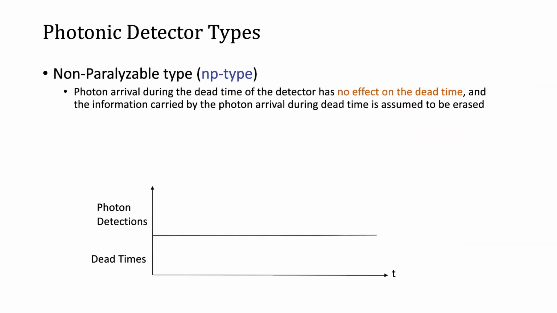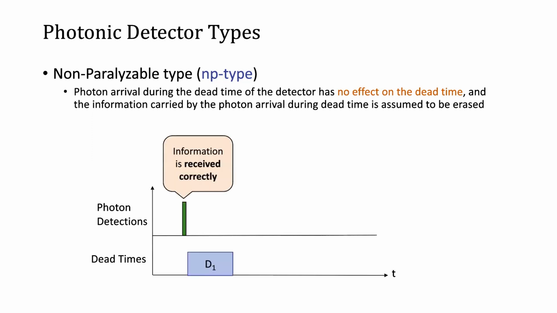Further, based on the physical realization of the detector, the detectors are classified into two types. One, non-parallelizable, referred to as NP-type detector, where any arriving photons during the dead time of the detector have no effect on the dead time. As an example, consider the following setting where the detector goes dead for a period d1 after the first photon absorption. In an NP-type detector, any arrivals during the dead time d1 are not registered and the information carried by those arrivals is assumed to be erased. Similarly for the next.